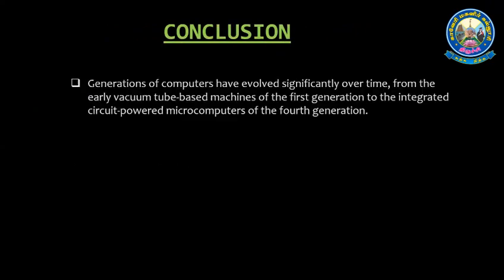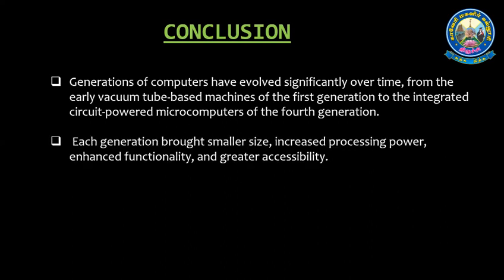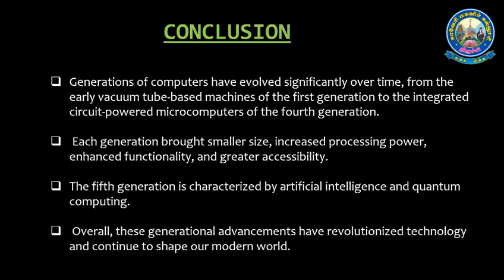And conclusion: generations of computers have evolved significantly over time, from the early vacuum tube based machines of the first generation to the integrated circuit powered microcomputers of the fourth generation. Each generation brought smaller size, increased processing power, enhanced functionality, and greater accessibility. The fifth generation is characterized by artificial intelligence and quantum computing. Overall, these advancements have revolutionized technology and continue to shape our modern world.